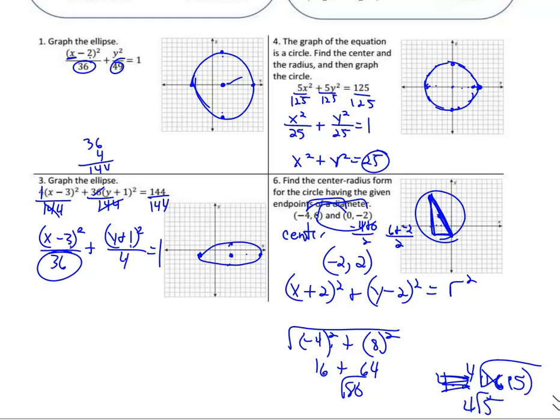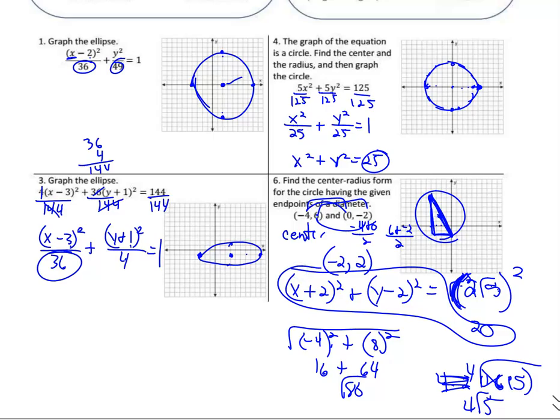Well, the radius is half of that. So the radius is 2 square root of 5. And 2 square root of 5 squared is 4 times 5. When you square 2, you get a 4. When you square a square root, you just get that number 5. So 4 times 5 is 20. So the center radius form is x plus 2 squared plus y minus 2 squared is equal to 20. So yeah, we are done with number 6.